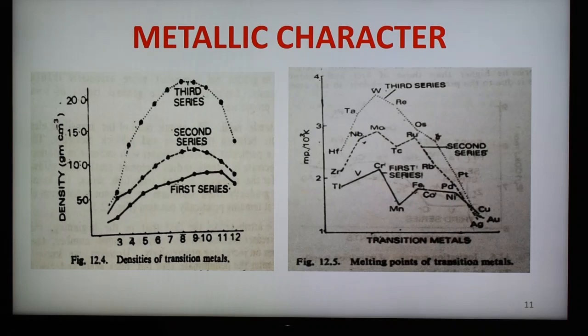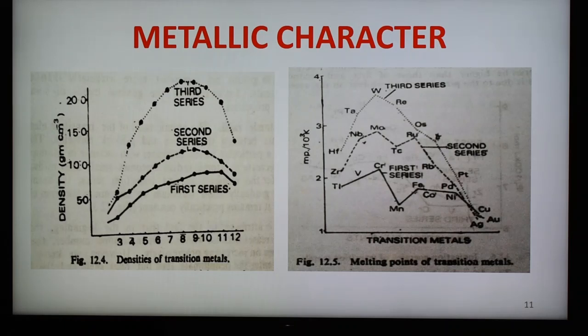So we can say that most of these elements of the transition series are metals, and they show all the properties of metals.